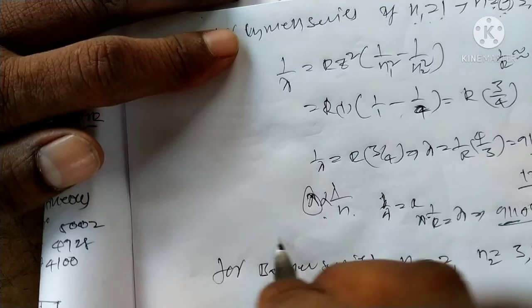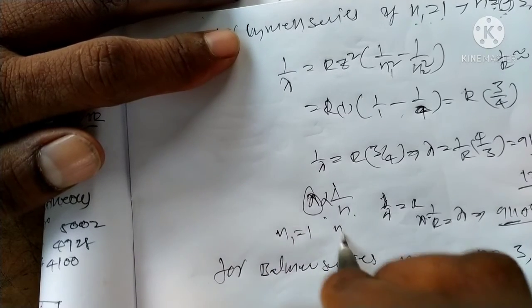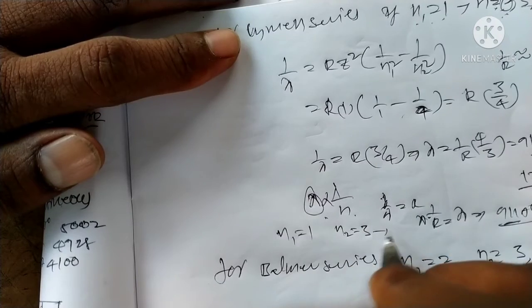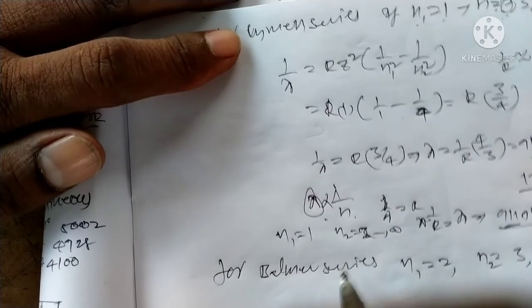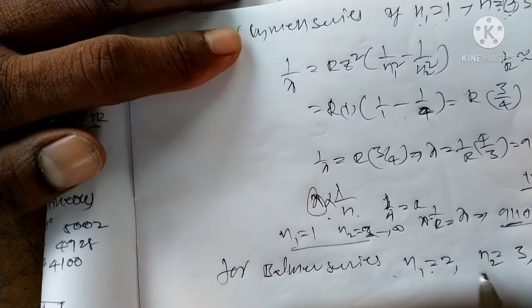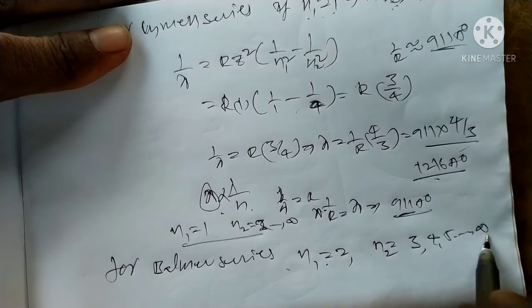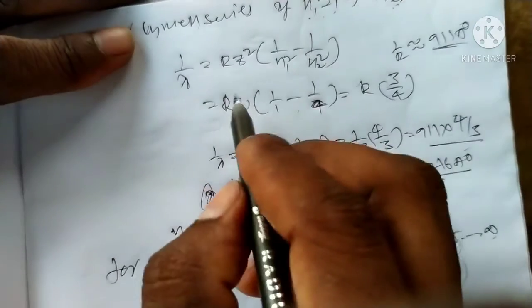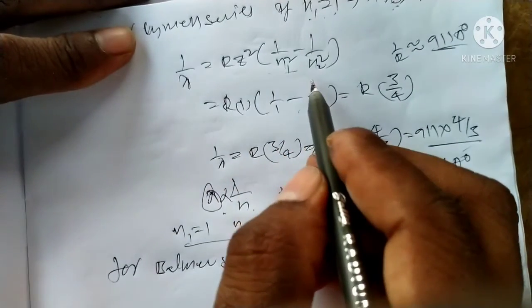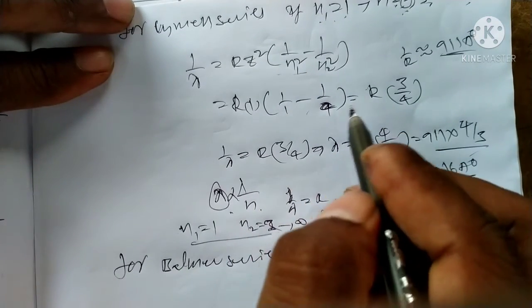For Lyman, n1 is equal to 1, n2 is equal to 2 to infinity. For Balmer, n1 is equal to 2, n2 is equal to 3 to infinity. These values substitute in this equation, we get minimum wavelength and maximum wavelength.